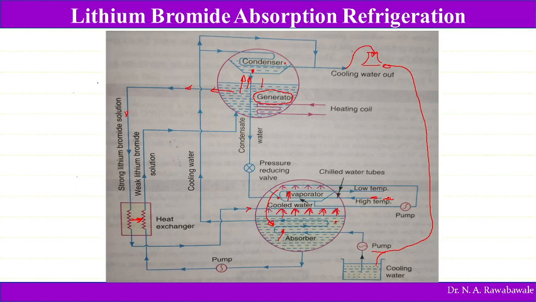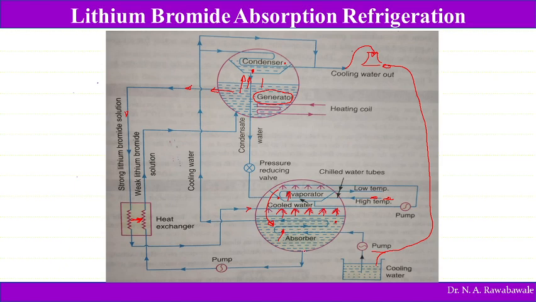Here this water gets evaporated easily because the pressure in this evaporator is low. This water vapor produced is absorbed by the strong solution of lithium bromide in the absorber. As the lithium bromide temperature is reduced in this absorber by cooling water, at lower temperature its hygroscopic nature increases, or its tendency to absorb water vapor increases. Then this strong solution becomes weak, so the concentration of lithium bromide gets reduced and the percentage of water increases.